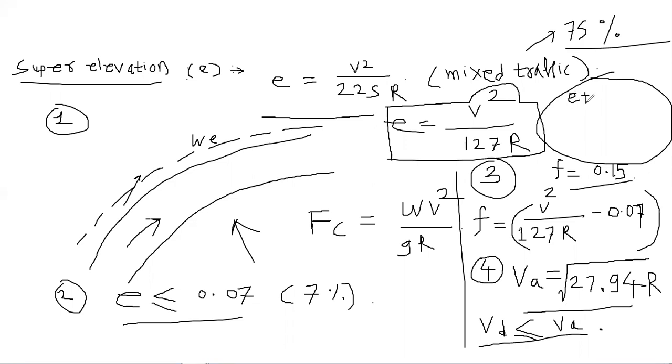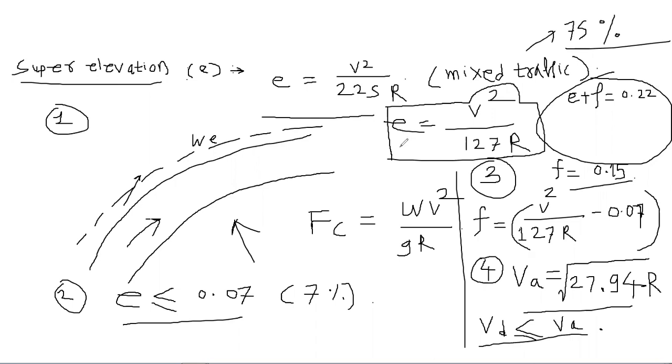The E plus F value will be your maximum value. So 0.07 plus 0.15, that value will be 0.22, right? So 0.22 will be your maximum value of E plus F. Now the actual formula for super elevation is E plus F equals V square by 127 R.